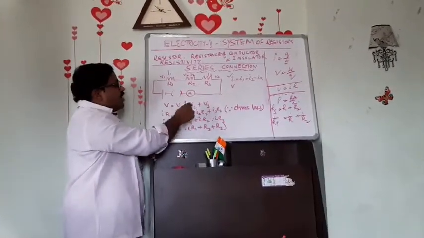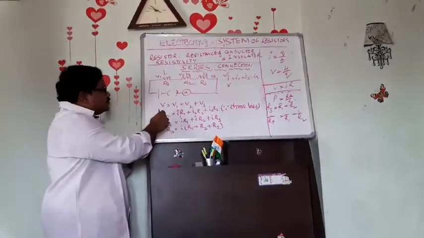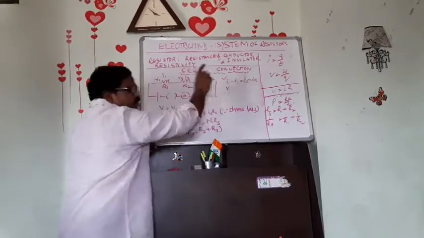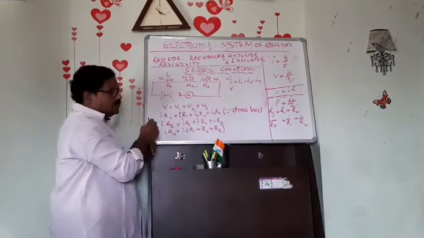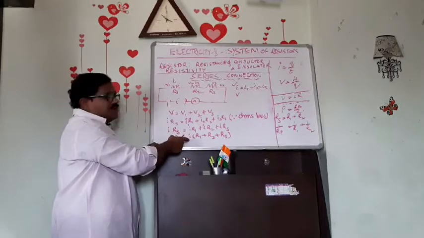V1 equal to I1 R1, I2 R2, I3 R3 because of Ohm's law. Now, in series connection, I equal to I1 equal to I2 equal to I3. So replace I1 by I, I2 by I, I3 by I, and then we got I common. So we have taken it common.